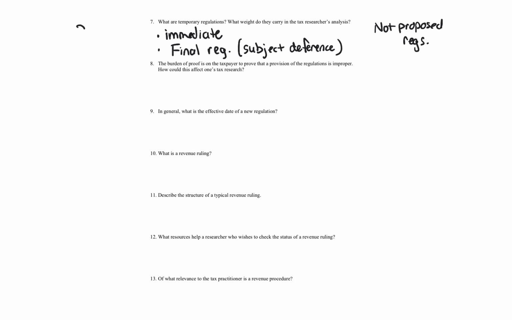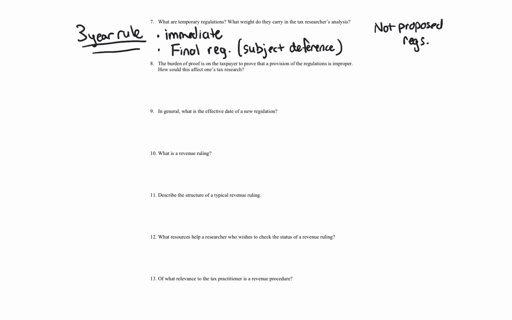There's also the 3-year rule. The 3-year rule says that if a temporary regulation is issued as of a certain date, and I talk about the date in the introduction to administrative authority video, you had 3 years from when the temporary regulation was effective, and after that it lapsed. It was no longer good law.